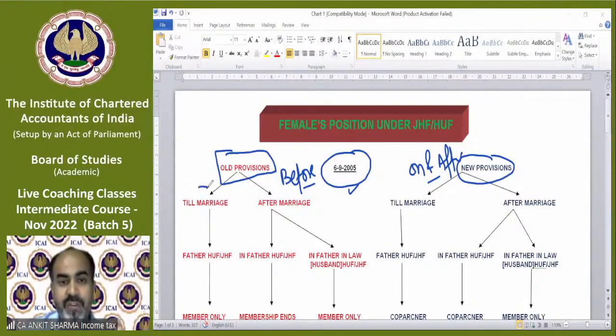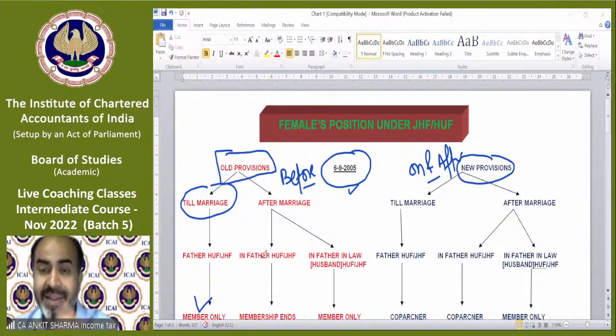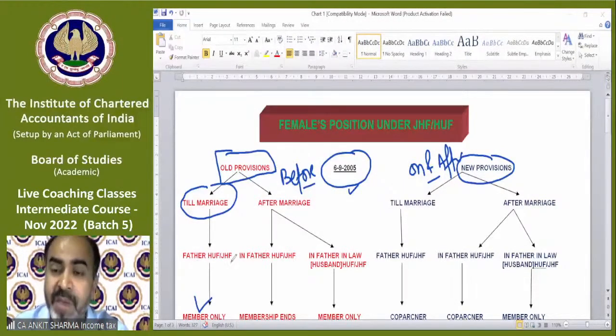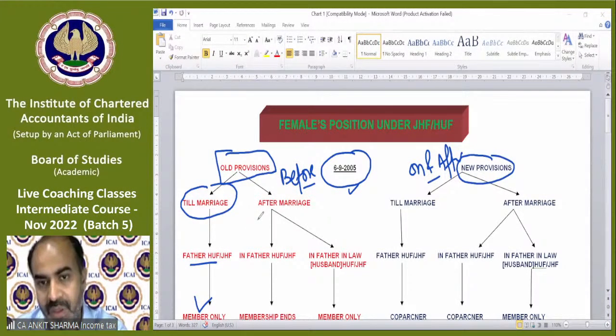Till marriage, females remain in the father's joint Hindu family or Hindu undivided family as a member only. Understand? Till marriage. The old provision says till marriage, a female will be considered as a member only in her father's Hindu undivided family or joint Hindu family, as the case may be. And after marriage, what will happen? After marriage, she will end as a member.